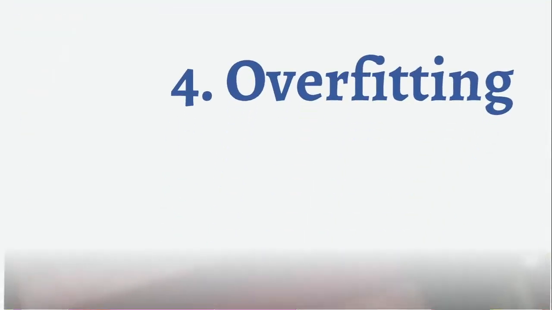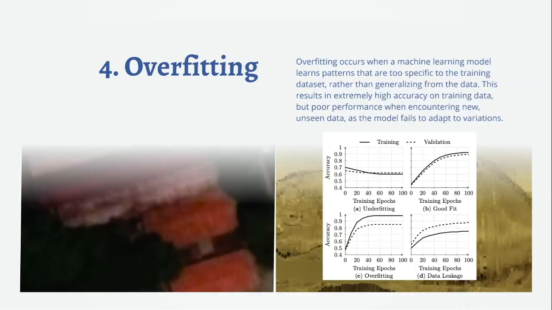Very common issue. Overfitting happens when a machine learning model learns the training data too well, picking up on details that don't actually help it generalize to new data. This means the model may show very high accuracy, but it won't perform as well on new, unseen patients because it hasn't learned the underlying patterns. It's just memorized the specifics of the training examples.